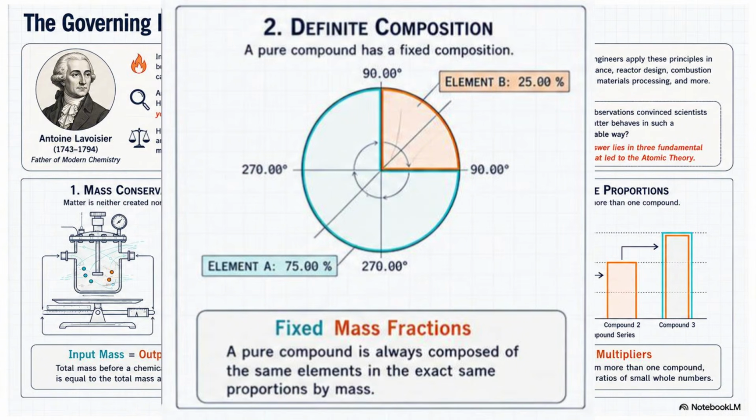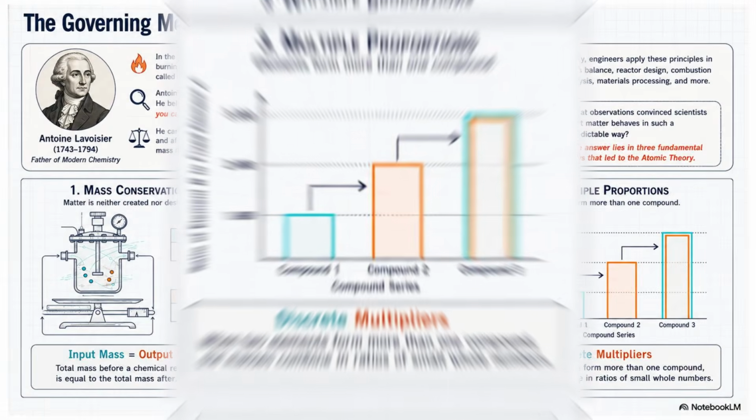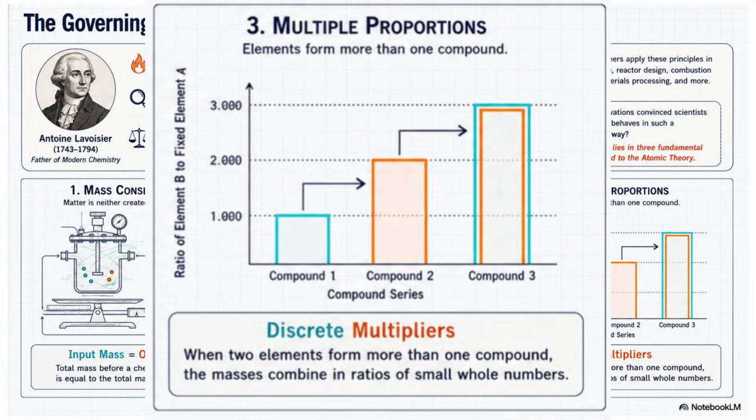This law is one of the reasons manufacturers can maintain product quality. So if the composition changes, the substance is no longer the same pure compound. The third law is the law of multiple proportions. This law applies when two elements combine to form more than one compound.